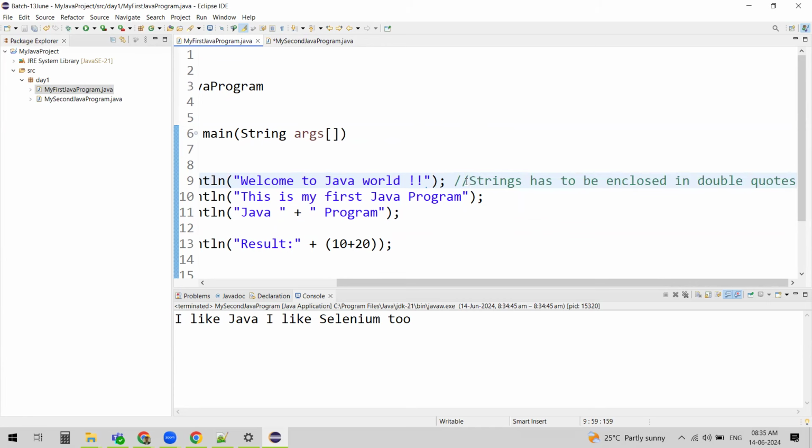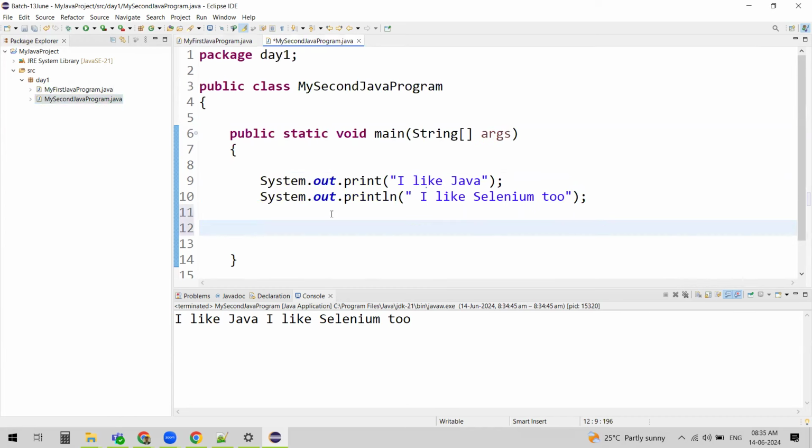And how did I comment it out? I used two forward slashes like this. So if I wanted to comment some code or write some comments, it has to be done like this with two forward slashes. That line of code will not be considered as a statement by Java. And you have to observe this: each line of statement I'm using, I'm ending with the semicolon. And if I wanted to comment out any line of code, we are doing that using two forward slashes, right?